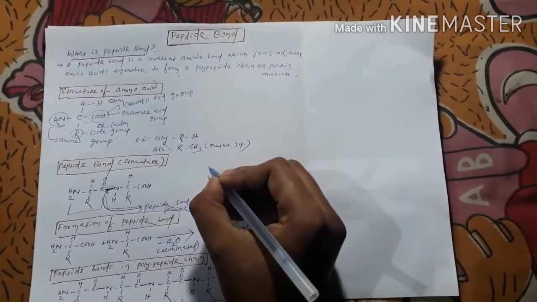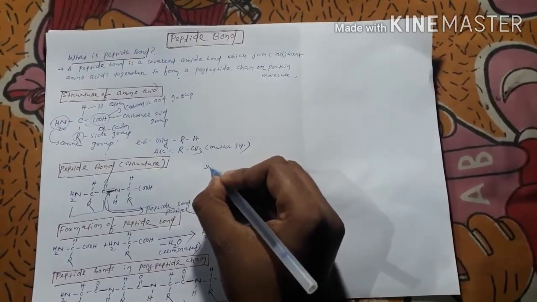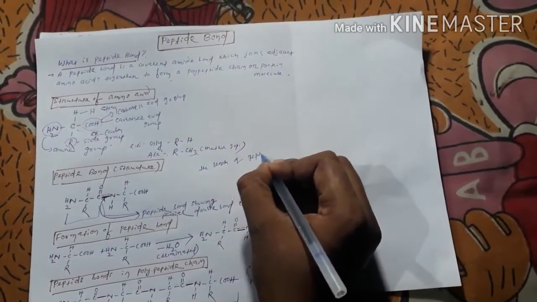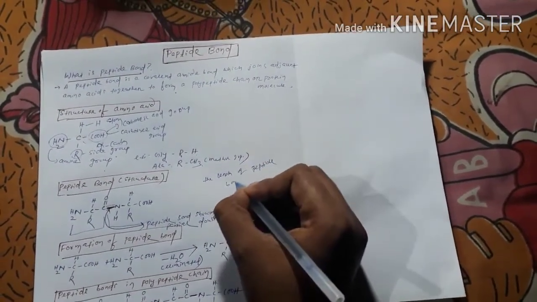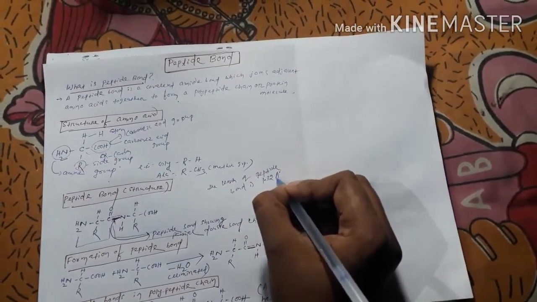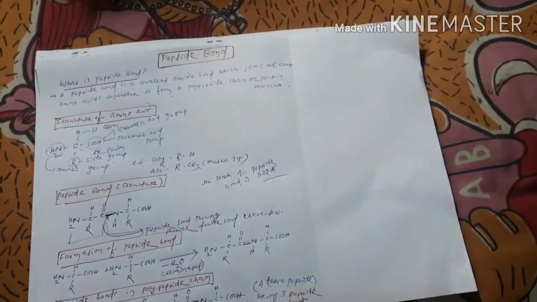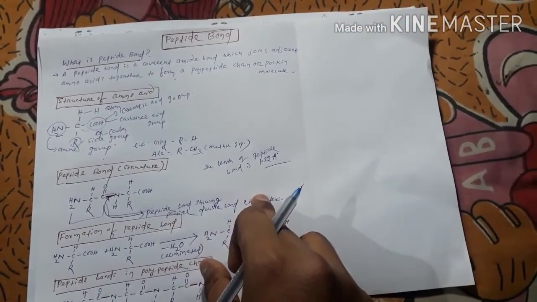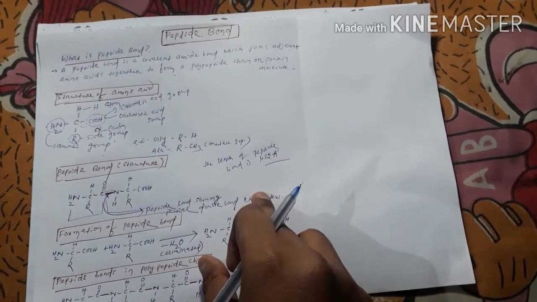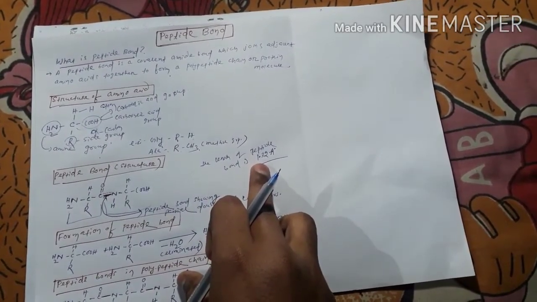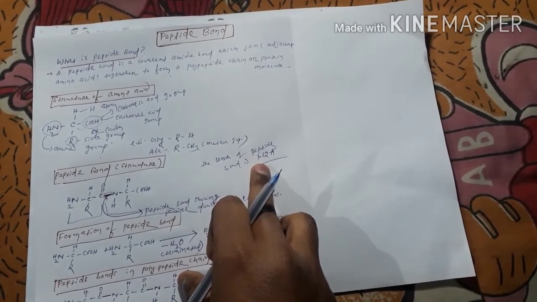The length of the peptide bond is about 1.32 Angstrom. Remember that, it is very important, right? You may be asked in an entrance exam or viva about this. So please remember, the bond length of the peptide bond is about 1.32 Angstrom.